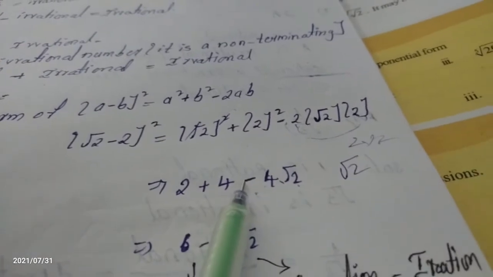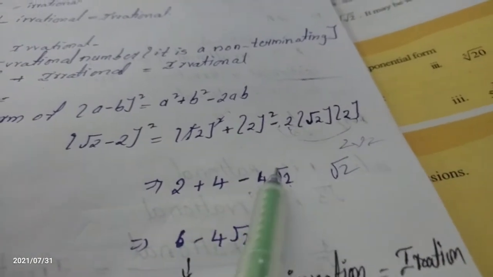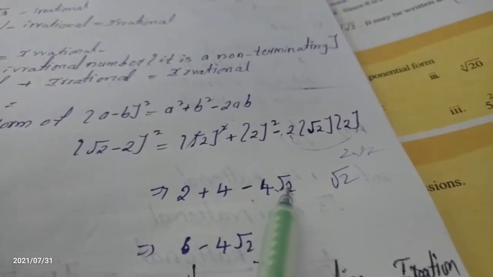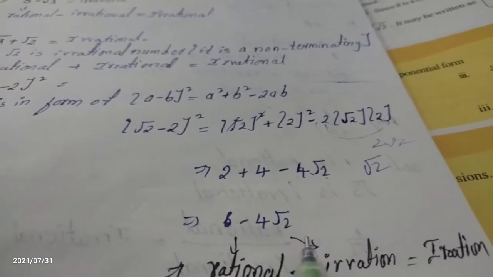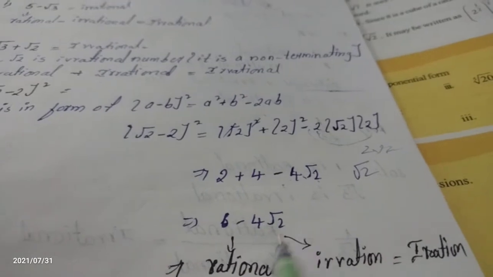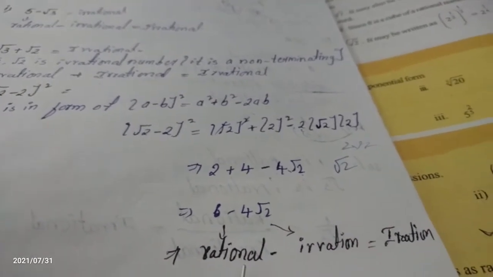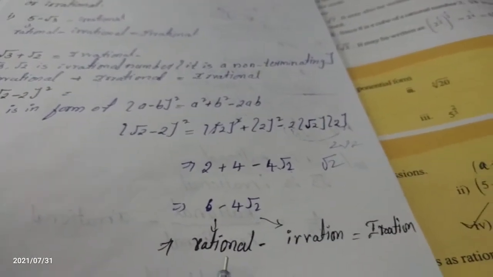2 plus 4 is 6. Minus is there. 4 as it is, root 2. Okay, the total answer is 6 minus 4 root 2. When we get this value, at this step we have to conclude whether it is rational or irrational.